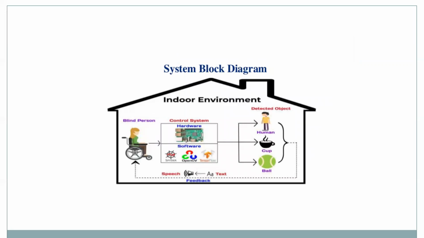And this is a systematic block diagram for a blind person. I mean, the blind person controls the system with a hardware and software system. The system detects whether it is a human, cup, or fall, and gives it in the form of text. And that text is converted in the form of speech.